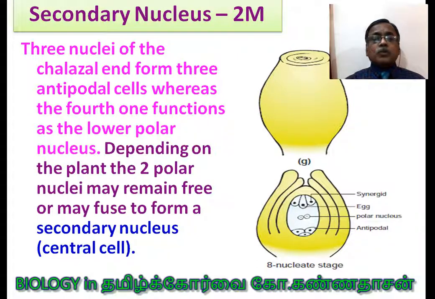Based on this also a question can be asked. What is the fate of these two polar nuclei present in the central cell of the embryo sac? Two choices are there: either they fuse or they remain free. Once fused, it is called the secondary nucleus. What is the secondary nucleus? This is a 2-mark question. The secondary nucleus of the central cell.